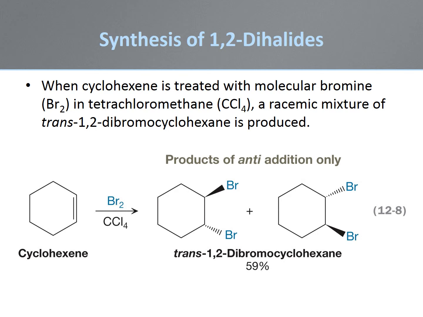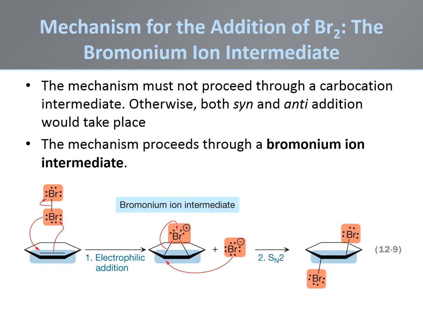Bromine can react with cyclohexene to produce a racemic mixture of trans-1,2-dibromocyclohexanes. This reaction follows the general rule that achiral starting materials produce either achiral or racemic products. However, the reaction is stereospecific in that no cis-dibromocyclohexane is produced. The addition does not proceed through an intermediate carbocation. That could lead to a mixture of cis and trans products.